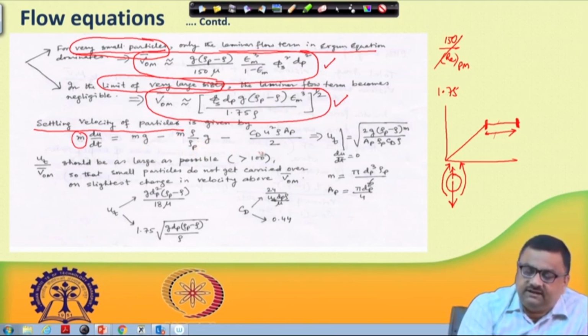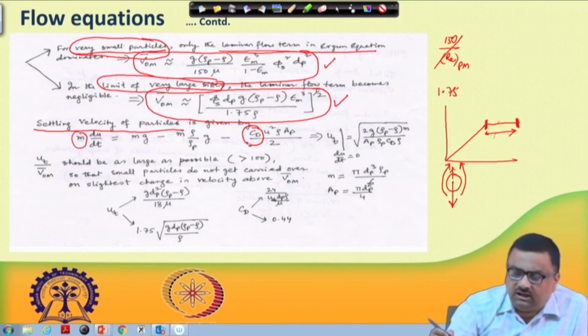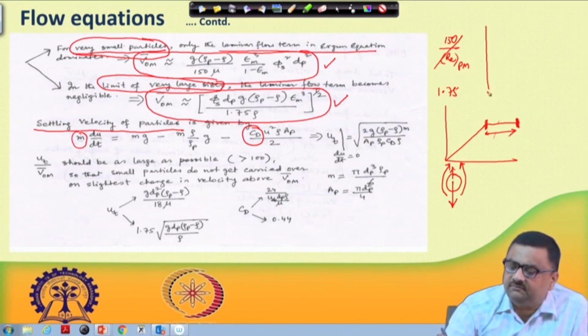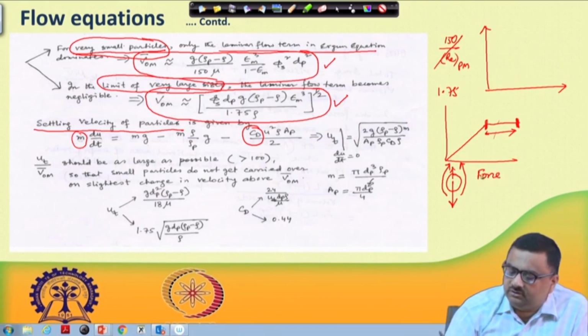Drag force is given by something called the drag coefficient, which is known as CD. The drag coefficient is covered in fluid mechanics. It is a term very similar to the friction factor. Generally, the drag force is divided by the projected area.